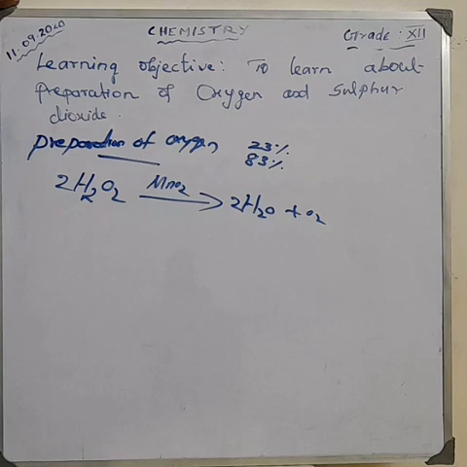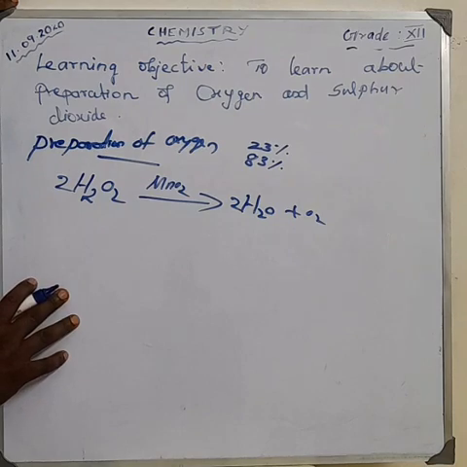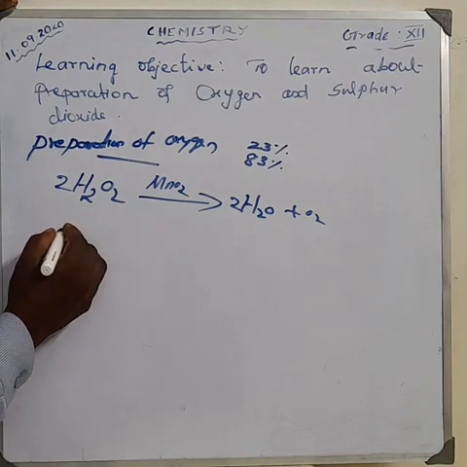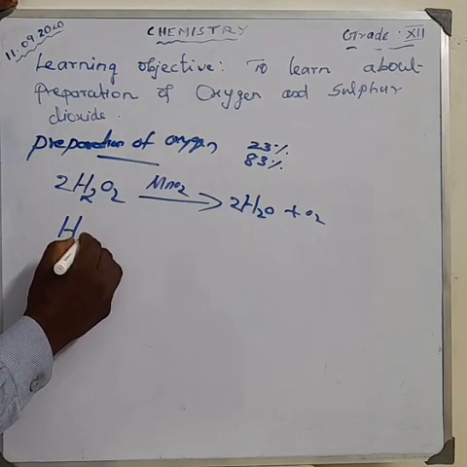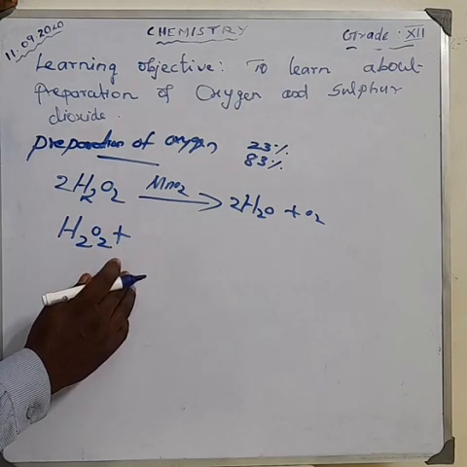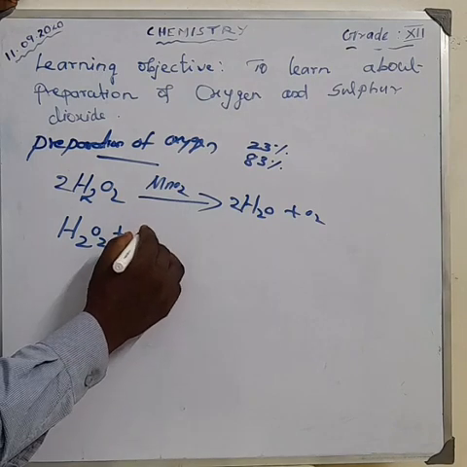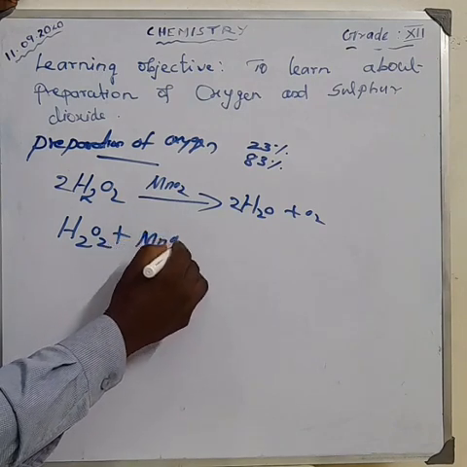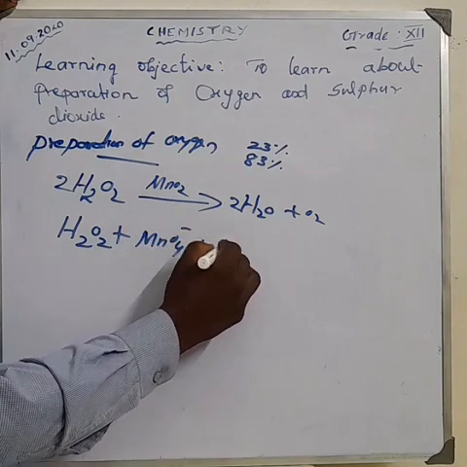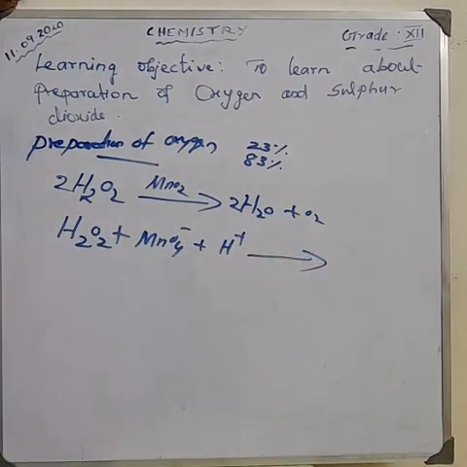Next, hydrogen peroxide reacts with potassium permanganate in the presence of sulfuric acid. Hydrogen peroxide, H2O2, reacts with potassium permanganate. Here we are taking the permanganate ion, MnO4-, plus hydrogen ions.